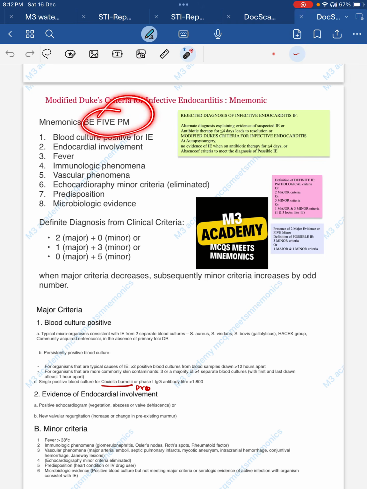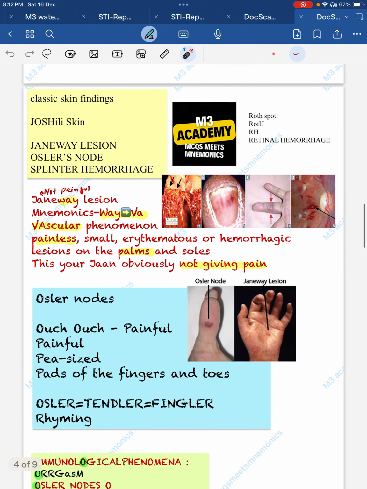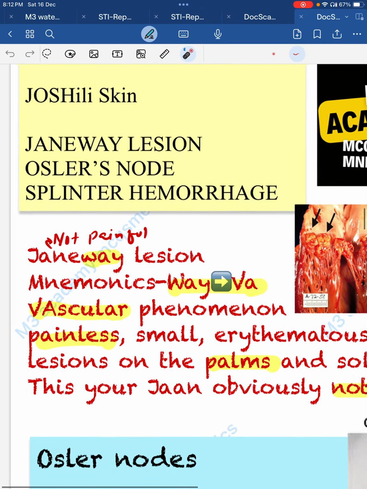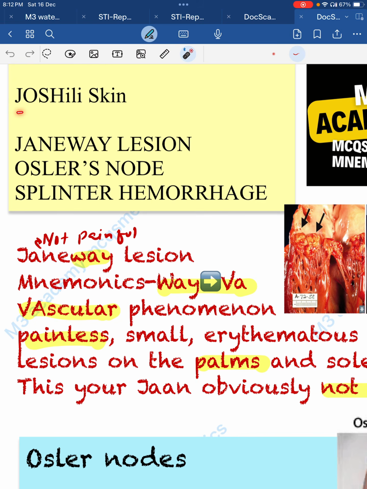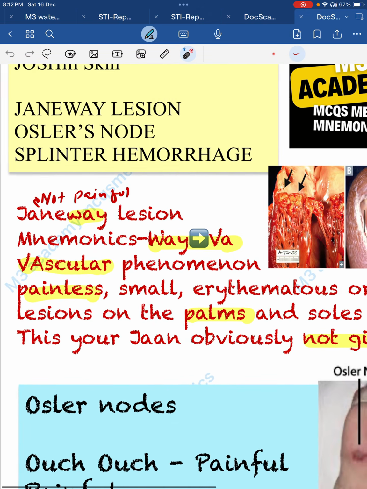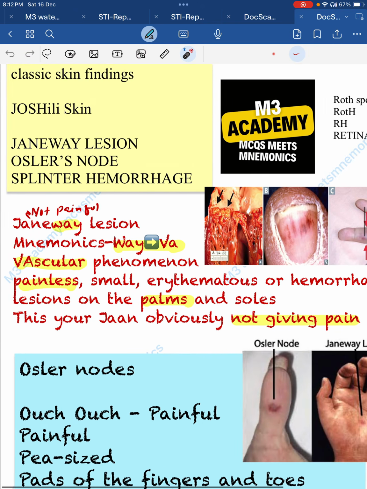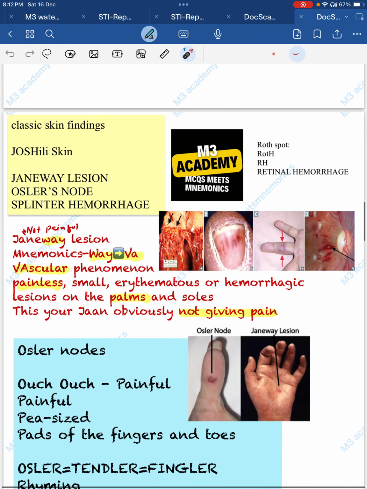Just remember B5 PM. Now next thing is the classical skin conditions. So just remember Joshili skin. What is the meaning of Joshili? Jo means Janeway lesion, O means Osler, SH means splinter hemorrhage. Janeway contains way, so it is a vascular lesion, vascular phenomenon. Janeway N means not painful, so it does not give you pain. You can see the Janeway lesion in this diagram. It is a small erythematous and hemorrhagic lesion on the palm and the sole.